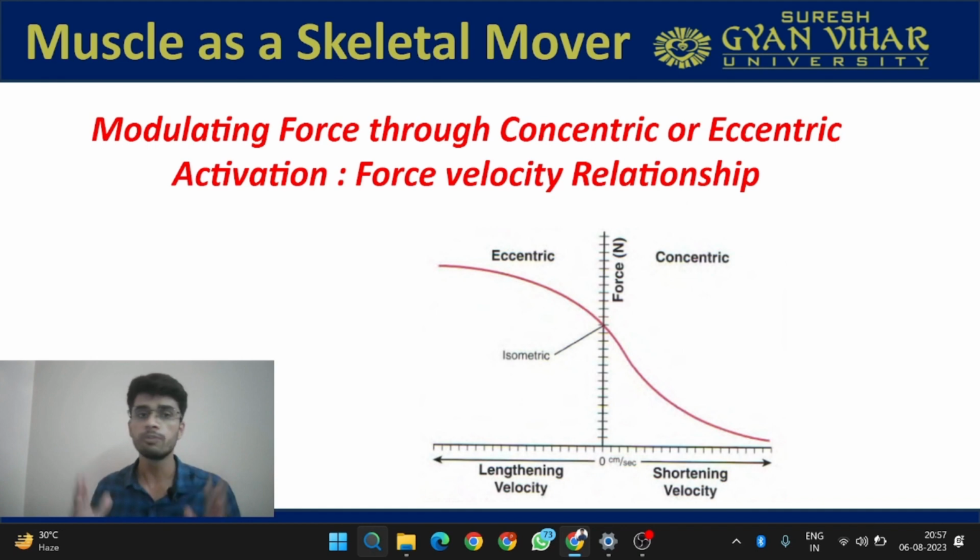Now let's focus on how the muscle is a skeletal mover, how it is able to move the bone. It moves the bone by modulation force, and this modulation force is produced by concentric or eccentric activation. And how was the stabilization force produced? It was produced by the isometric force. And how is the skeletal mover force produced?